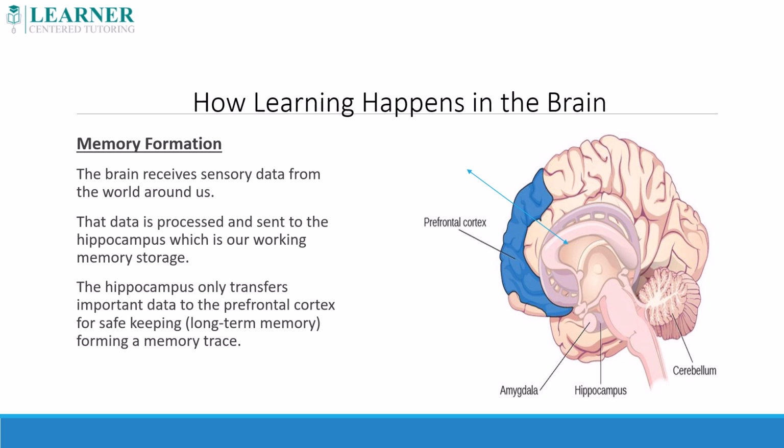The brain is constantly receiving sensory data from both internal and external sources. The data is processed and then sent to the hippocampus, which is our working or short-term memory storage. The hippocampus only transfers important data to the prefrontal cortex for long-term memory storage. This is called a memory trace. Unimportant or useless data is disposed of, which is why you do not remember every detail of every day. It is important, therefore, to realize that what you deem as important by engaging with the material or skill will be kept, and what you do not engage with will be lost.